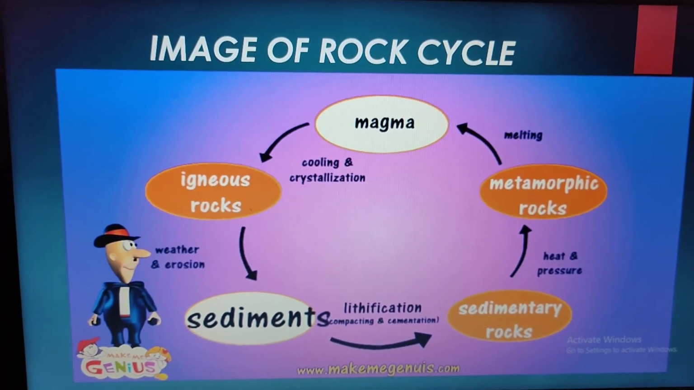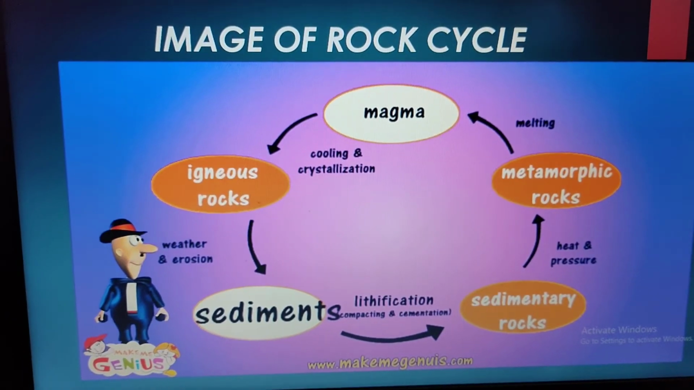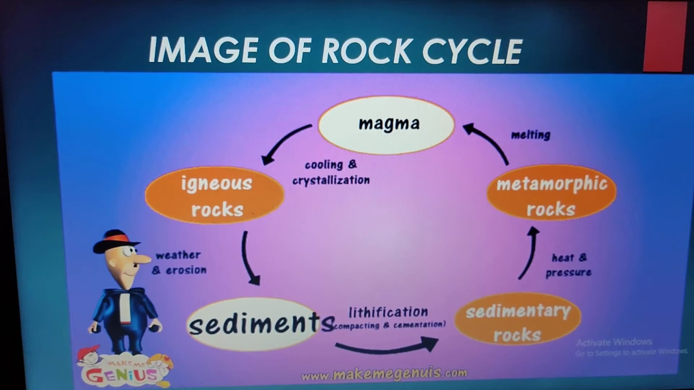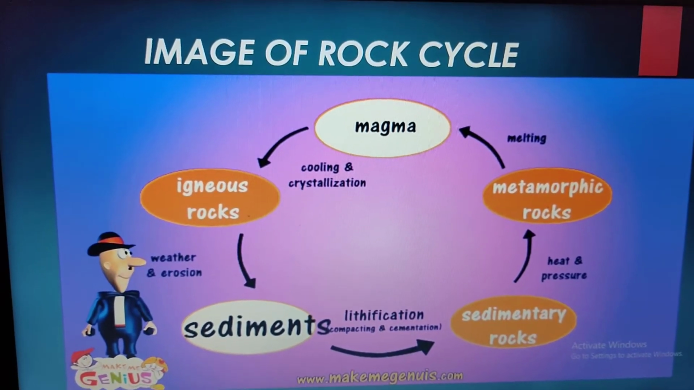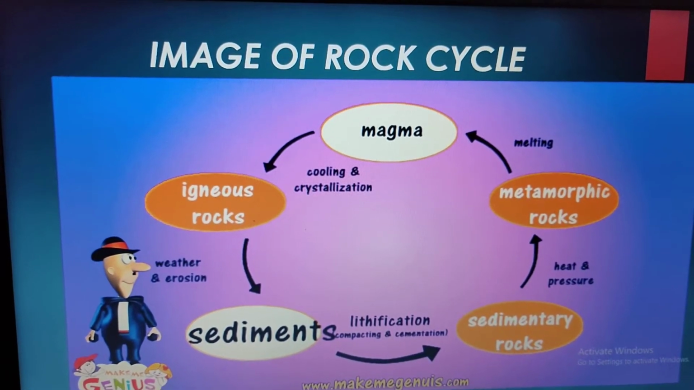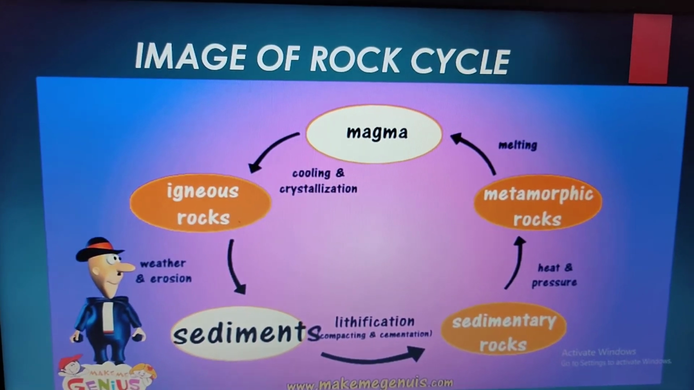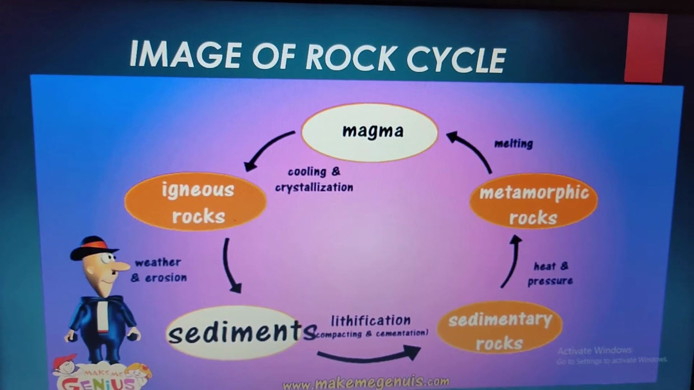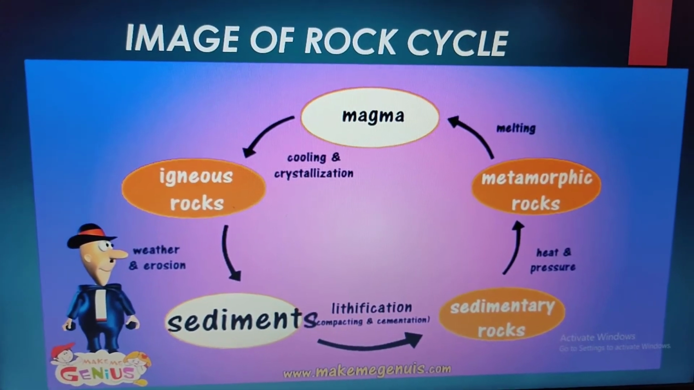Good morning, everyone. Yesterday we discussed the rock cycle. How magma, due to heat, pressure and force, comes out on the surface of the earth in the form of volcano. When this volcano cools down and crystallizes, igneous rocks are formed. When these igneous rocks are exposed to constant heat and pressure, they break